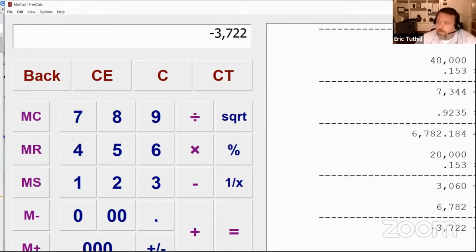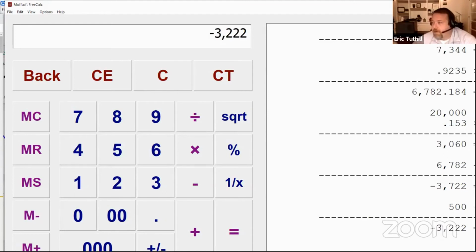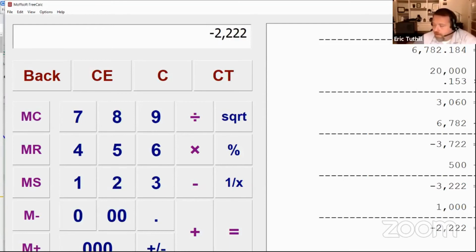There are other costs that are outside of this. So I don't want you to think, hey, why isn't everybody an S corp? I make $20,000 a year, why am I not an S corp? Well, it costs money to run payroll, right? It's at least $500 a year. I would say Gusto, $500 a year. That's what you're looking at. You're also going to have your S corp tax filing, which is usually a little bit more expensive, say about $1,000. All right, now we're at $2,222 in total savings.